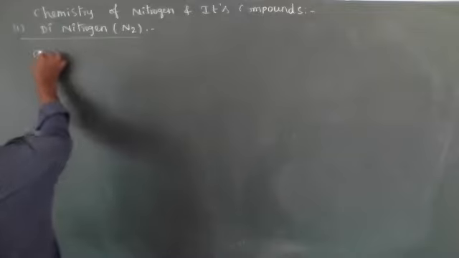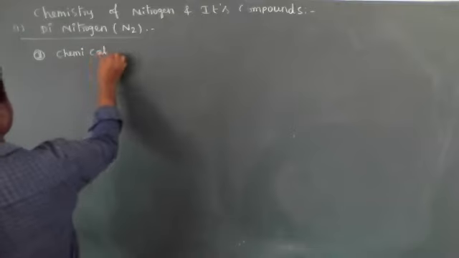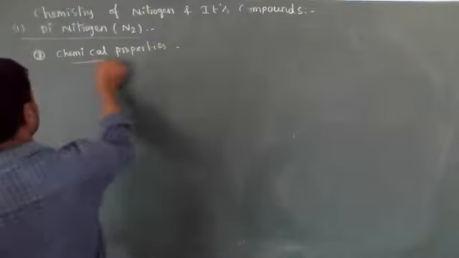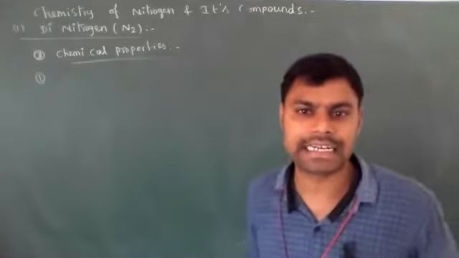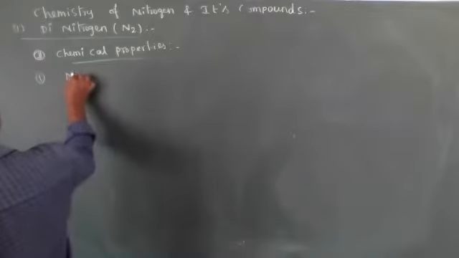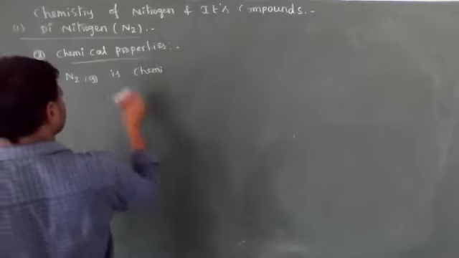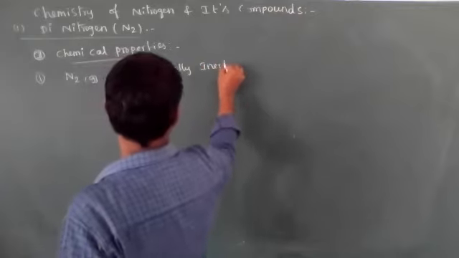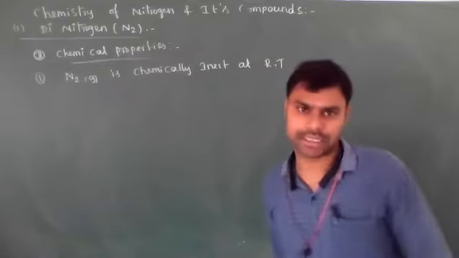Let's see the first one in chemical properties. Why is N2 nitrogen gas chemically inert at room temperature? That question they ask as a 2 marks question. N2 gas is chemically inert at room temperature.